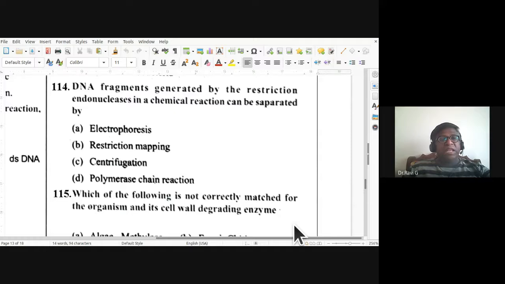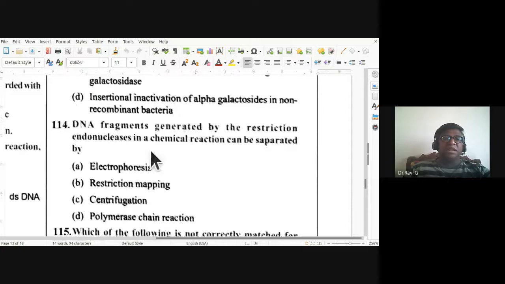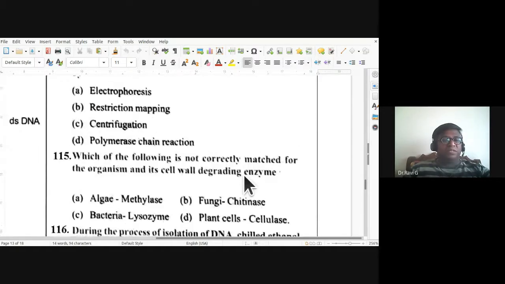114, DNA fragments generated by the restriction endonucleases in a chemical reaction can be separated by. Is it by electrophoresis, or is it by restriction mapping, centrifugation, or PCR? Electrophoresis is the right answer. So the DNA fragments generated can be separated by electrophoresis.